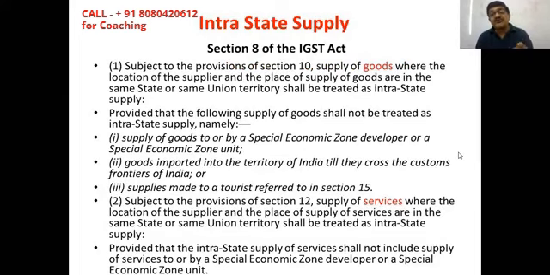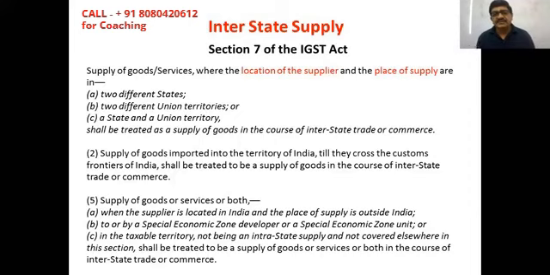Now, getting ahead, this is interstate supply. This is subject to the provisions of section 10. Section 10, 11, 12, 13 determine the place of supply. Supply of goods where the location of the supplier and the place of supply of goods are in the same state. Now compare that here. What is written here? The location of supplier and place of supply are in two different states, or two union territories, or a state plus a union territory. This is called interstate supply.